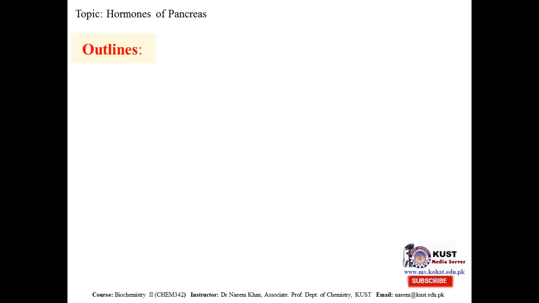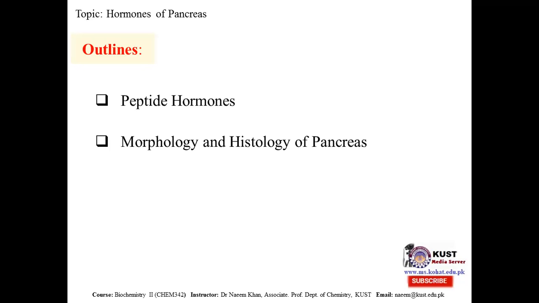Outlines for today's topic. Today we will discuss an introduction of the peptide hormones, that is the third class of hormones to which these hormones of pancreas belong. And then we will go to this one type of the peptide hormone, that is the hormones released by pancreas.